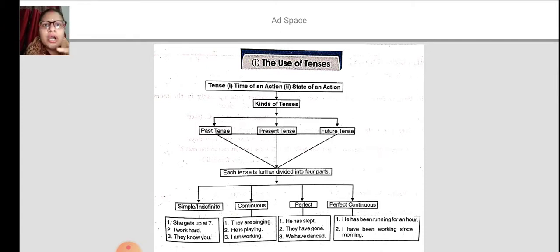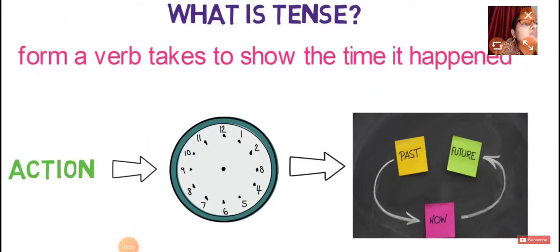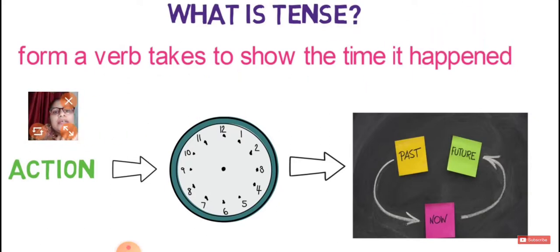So let's move forward with some new clips and pictures, so that it will be understood in a better way. Let's start from the tense part once again: what do you mean by tenses? Tense is a form of verb that shows the time at which an action happened. It shows you the time, and you can see a watch here. What kind of time will it present? It can present past tense, future tense, and now simply means the present tense.